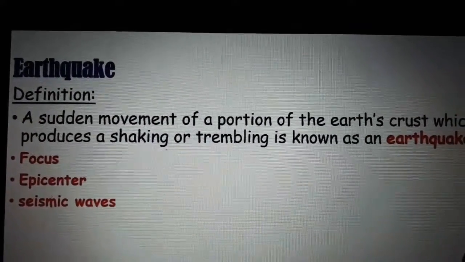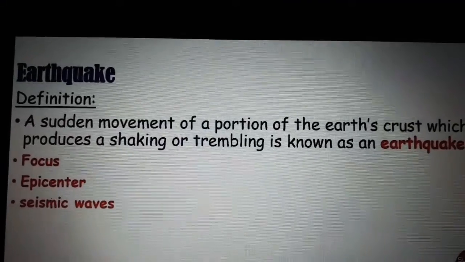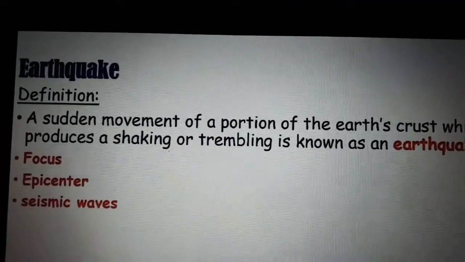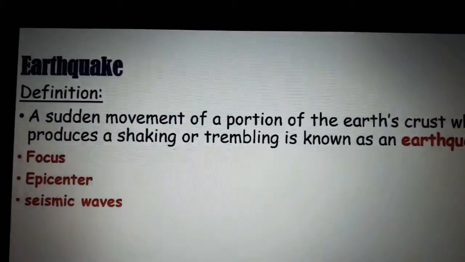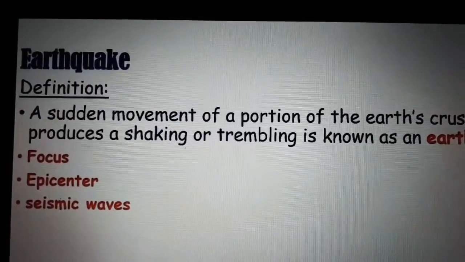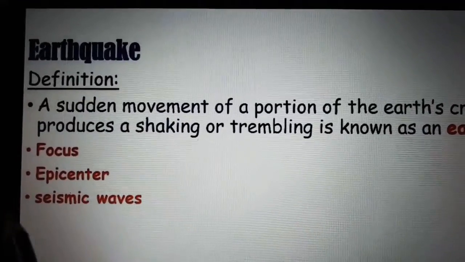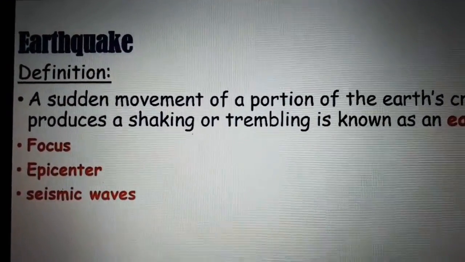For this we have to know three terms: focus, epicenter, and seismic waves.